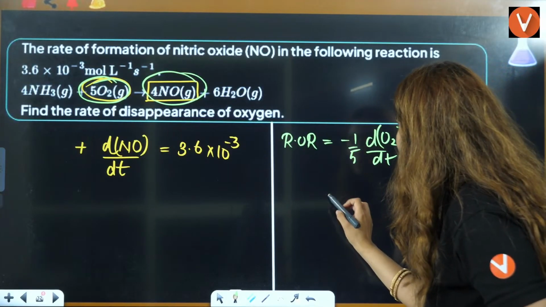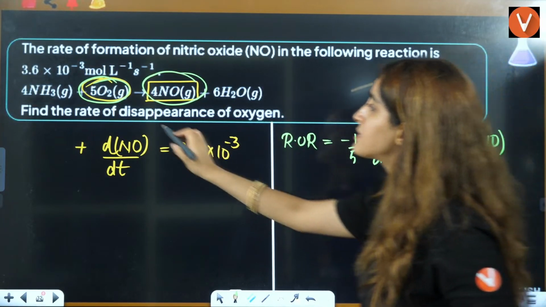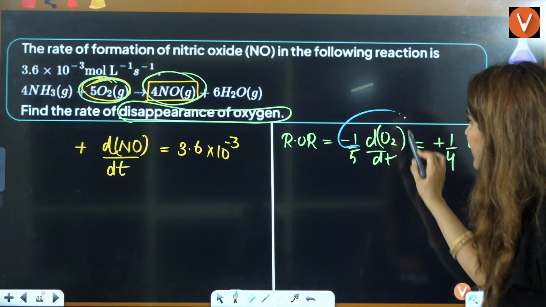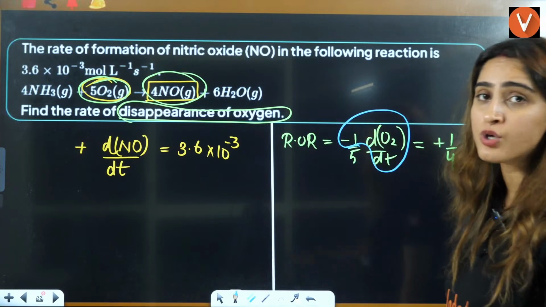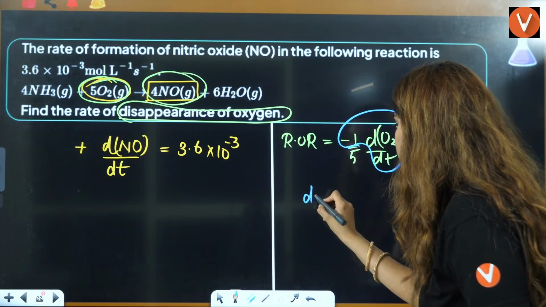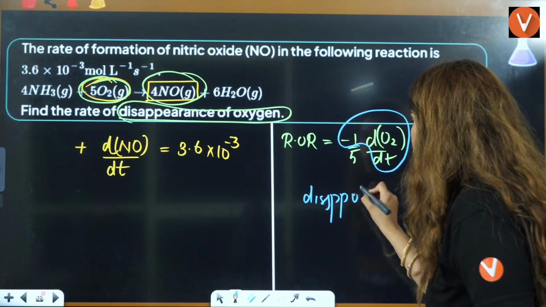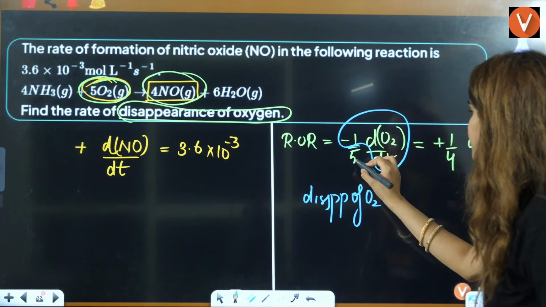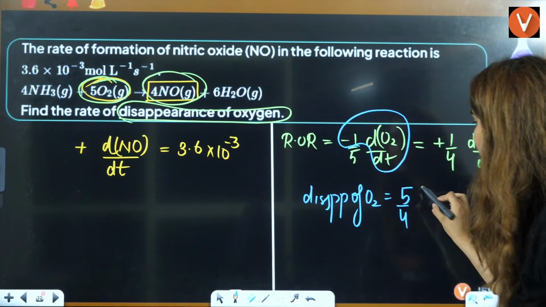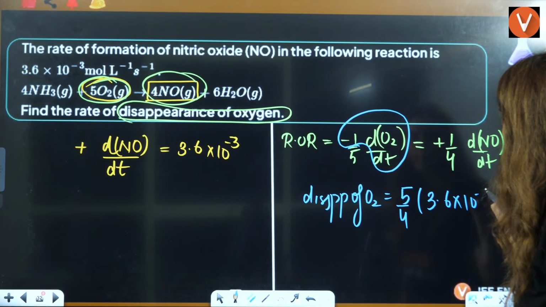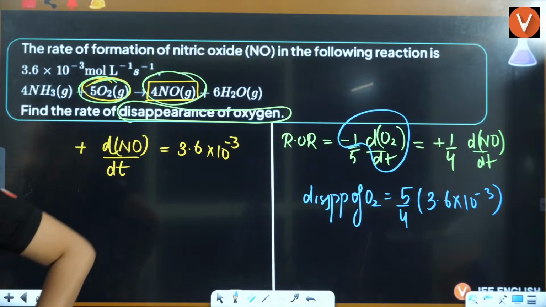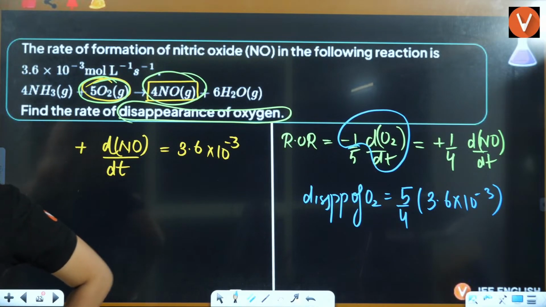Now what they are asking is the disappearance of oxygen. That means they are asking you minus dO2 by dt. So disappearance of oxygen is equal to, this 5 will jump here, so it will be 5 by 4 dNO by dt. What is dNO by dt? That is 3.6 into 10 raised to power minus 3, and you can easily solve this and you will get your answer here, right? Okay students, is that clear?